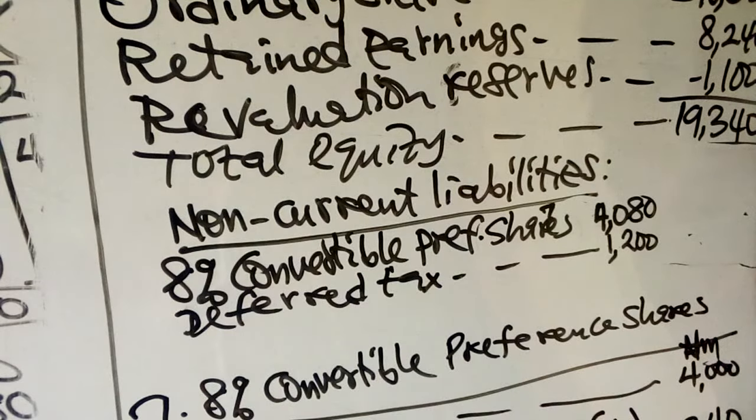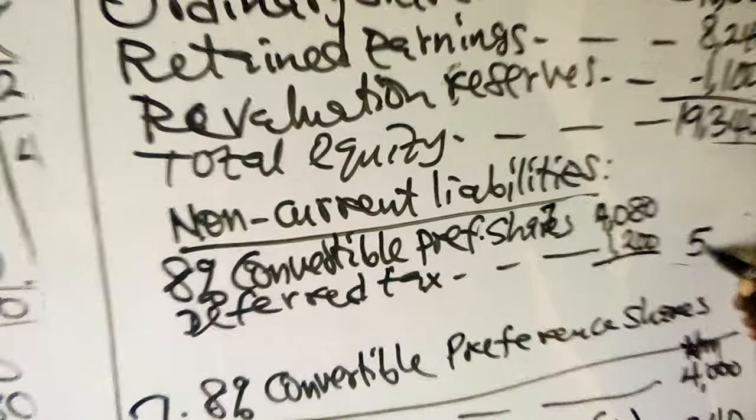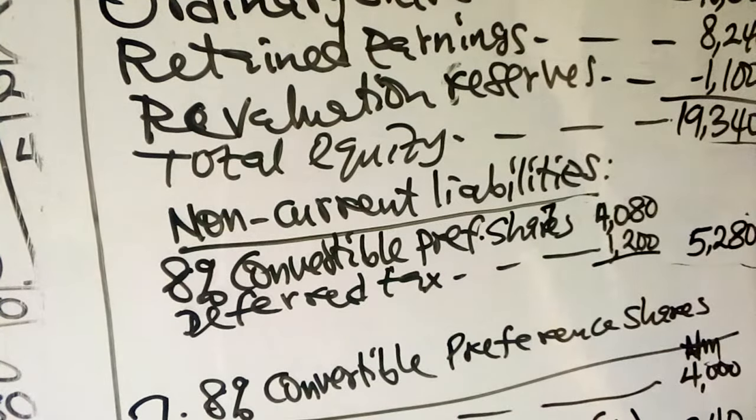After that, I think those are the two non-current liabilities we have. So you may sum them up. The total of our non-current liability is 5,280.